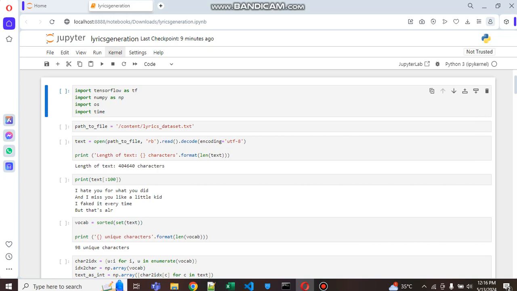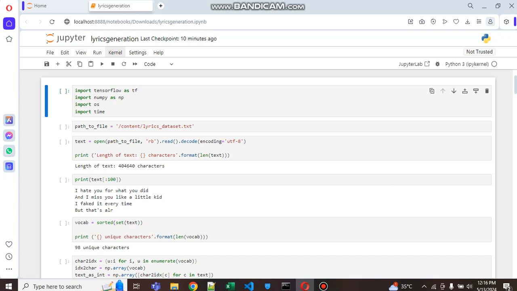So, introducing the dataset and problem definition. Our task is to generate text using a character-based model, for which we will use a dataset consisting of song lyrics, which provides a rich linguistic structure ranging from simple to complex sentence forms, packed with emotions and storytelling elements. The dataset contains over 4 lakh characters, providing ample material for training a model.